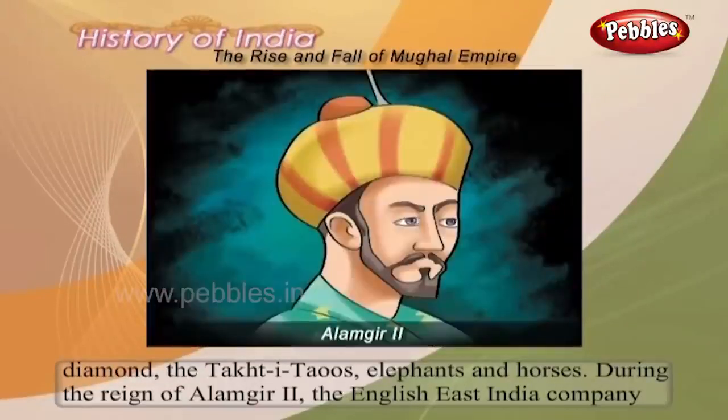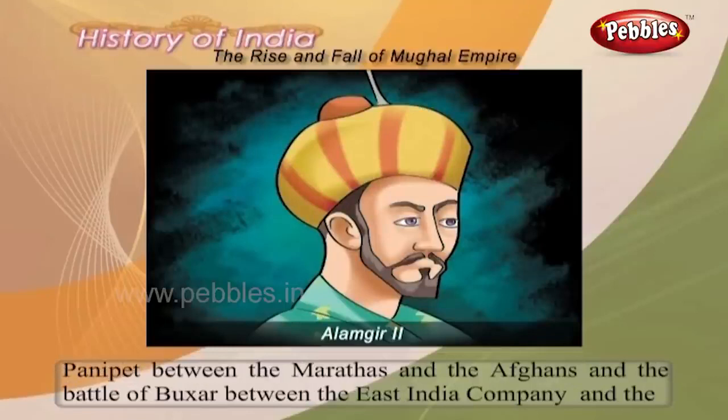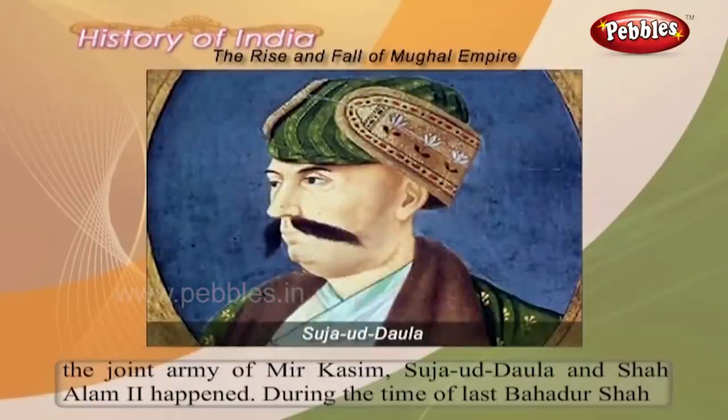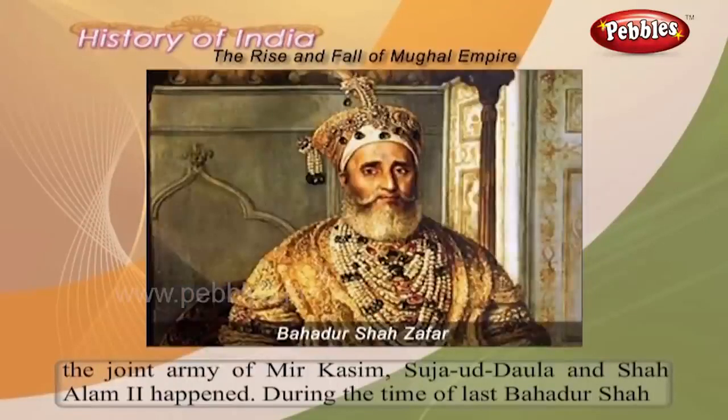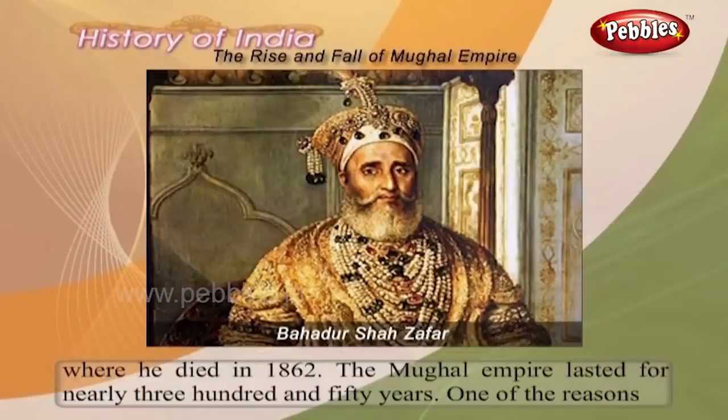During the reign of Alamgir II, the English East India Company defeated the Nawab of Bengal in the Battle of Plassey in 1757. During the time of Shah Alam II, the Third Battle of Panipat between the Marathas and the Afghans, and the Battle of Buxar between the East India Company and the joint army of Mir Qasim, Shuja-ud-Daula and Shah Alam II happened. During the time of the last Bahadur Shah Zafar, the revolt of 1857 broke out. The British suppressed the revolt, exiled the emperor to Rangoon, where he died in 1862.